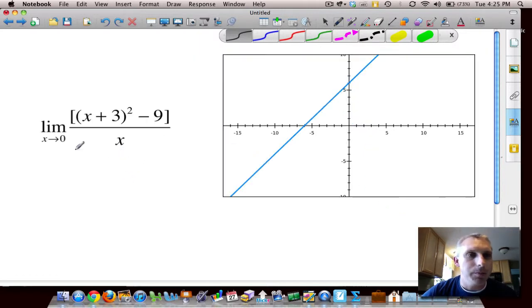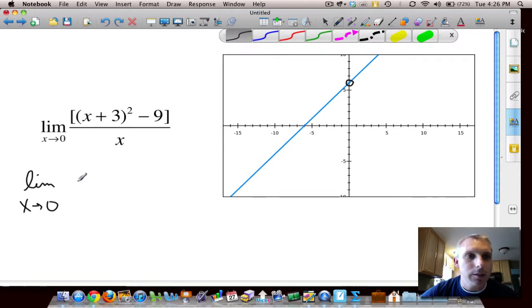For example here, if I plug in 0, things work on top. I get 0, which is okay. It's the 0 I get on the bottom that's not so great. We can't just plug it in because we get undefined. Now the graph looks nice here, but if we zoomed in, we would see that we have a hole in the graph right there. And what we need to do for this is some simplifying. This is like step 2.